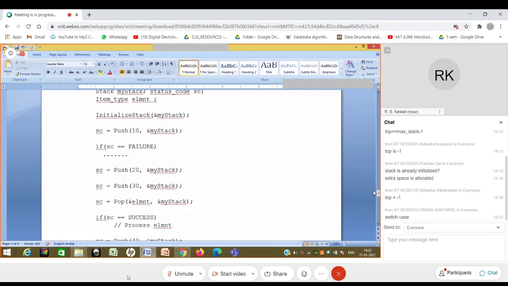The switch case. Yeah, I could have written switch case, and I could have given options 0, 1, 2, and then